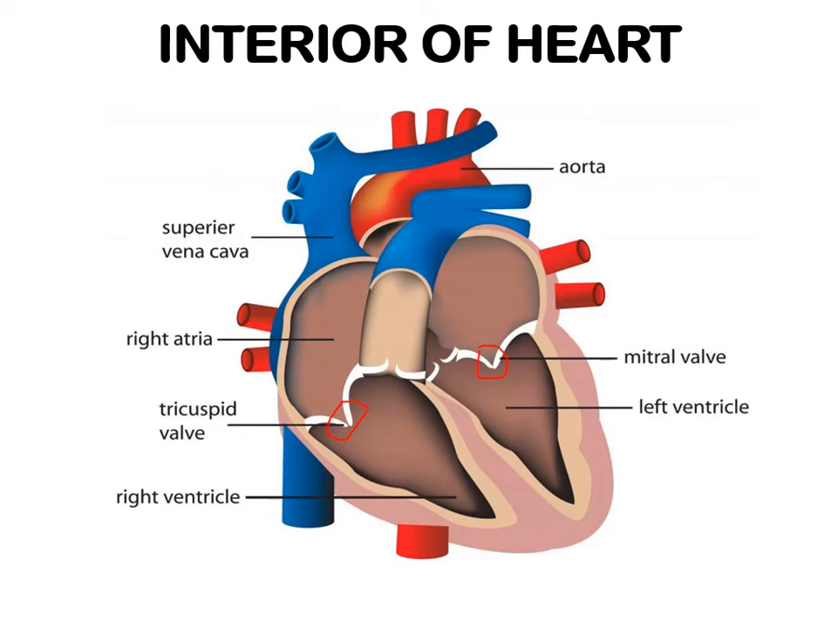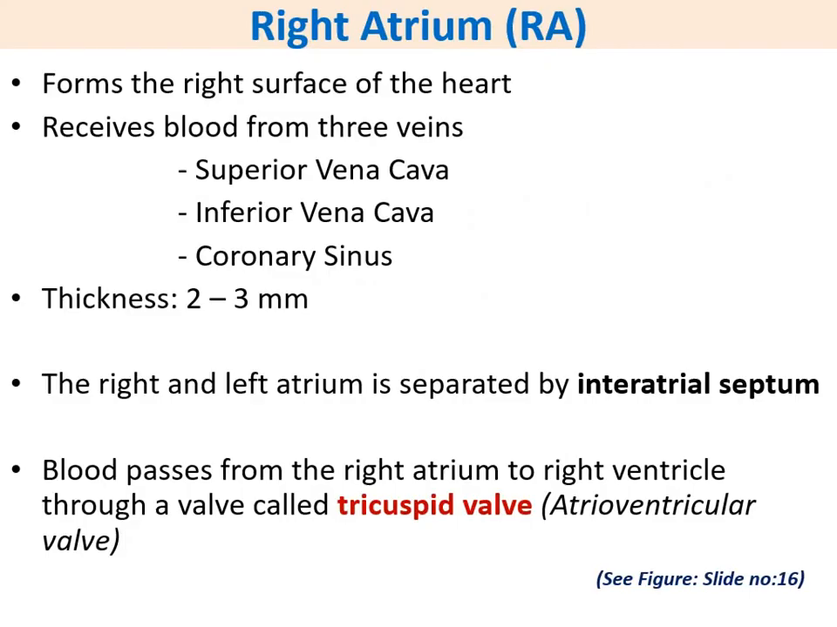So we'll discuss one by one. First the right atrium. It forms the right surface of the heart. It receives blood from the superior vena cava, the inferior vena cava and the coronary sinus. Thickness is about 2 to 3 millimeters. The right and the left atrium are separated by the interatrial septum. Blood passes from the right atrium to the right ventricle through a valve called the tricuspid valve or the atrioventricular valve.